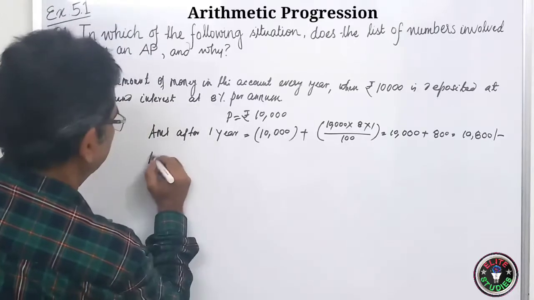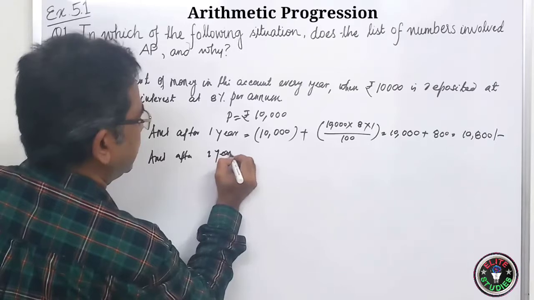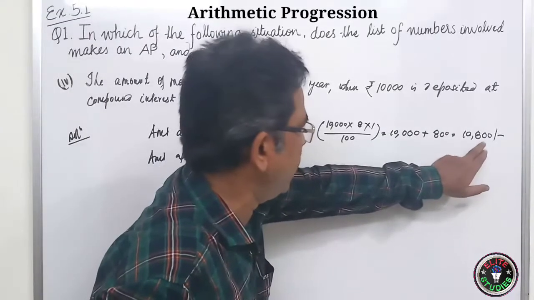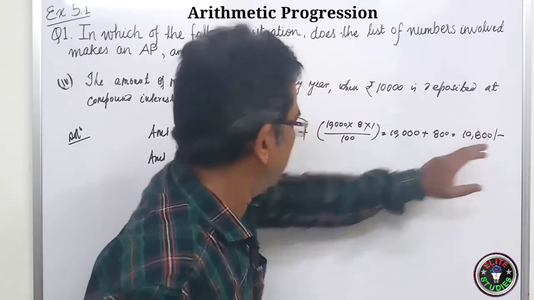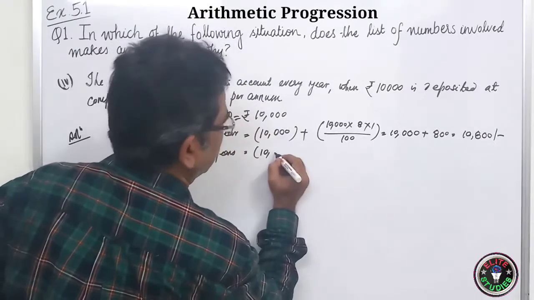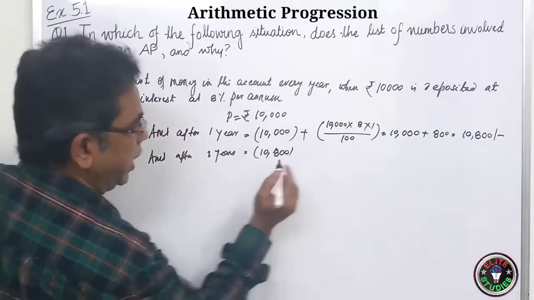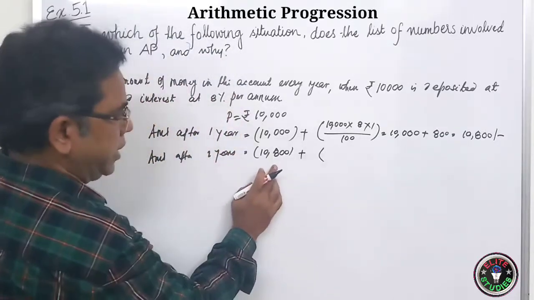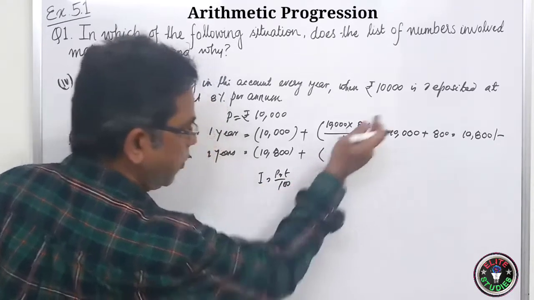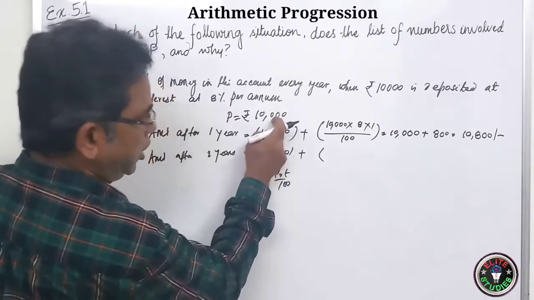Now amount after 2 years. So in the first year, this is your amount. For the second year, this will become your amount, 10,800. This will become your principal. And here you are going to get interest. I is equal to PRT by 100, which I have already told you. So the principal will be now this, not this one.